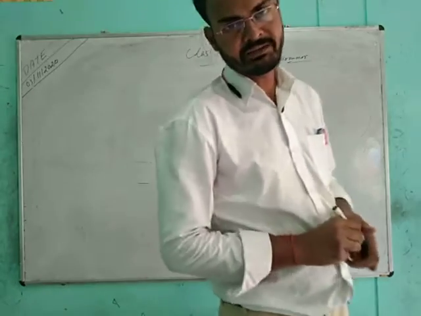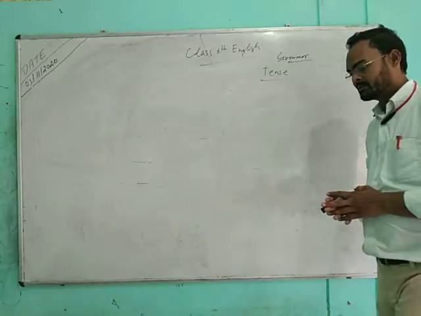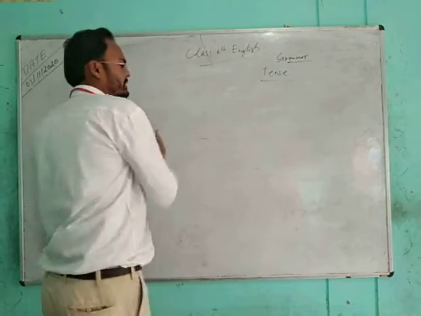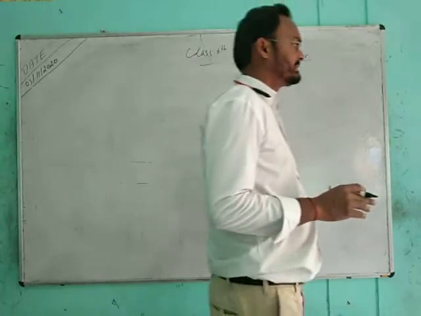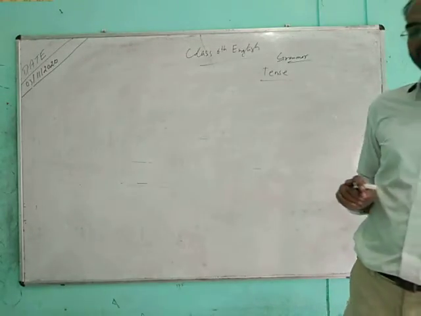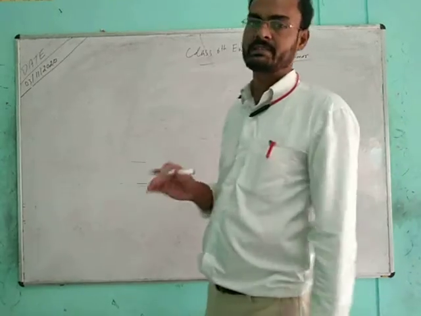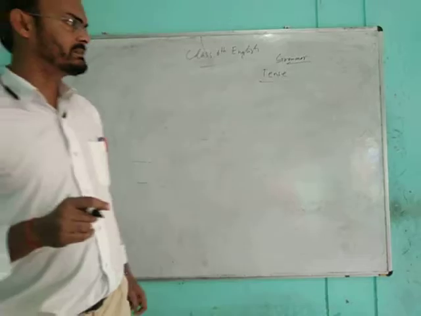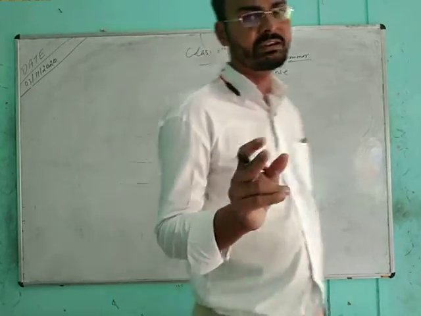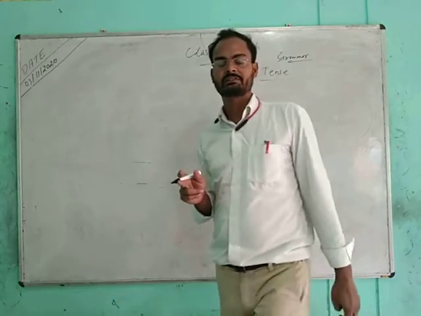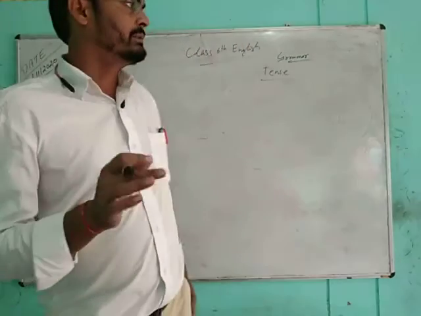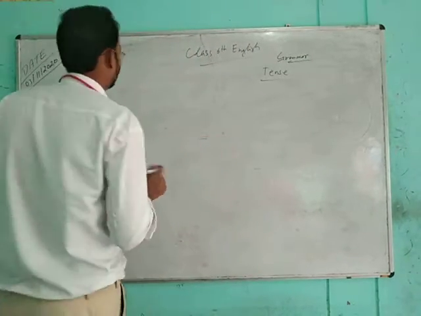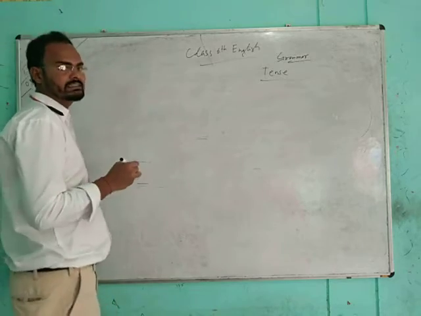Students, in previous videos we have mainly discussed tenses, and in that we have discussed the four parts of present, past and future. That is present indefinite, present continuous, present perfect and present perfect continuous. Then we discussed past indefinite, past continuous, past perfect and past perfect continuous. Then we discussed future indefinite tense. So we have entered future tense.